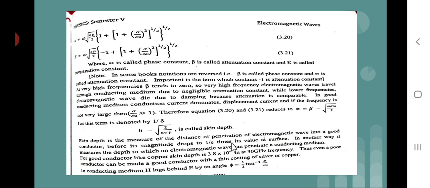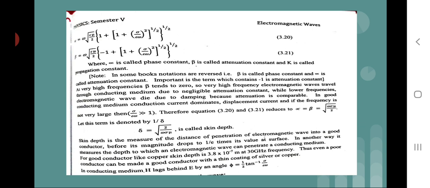Skin depth is the measure of the distance of penetration of electromagnetic waves into a good conductor before its magnitude drops to 1 upon e times its value at the surface. In another way, it measures the depth to which an electromagnetic wave can penetrate a conducting medium.